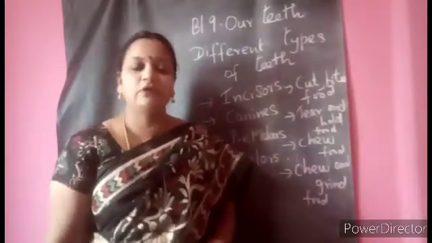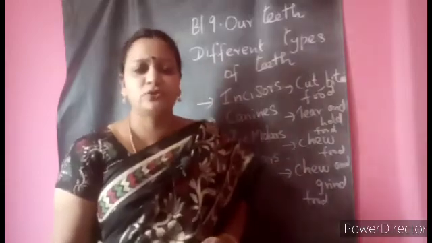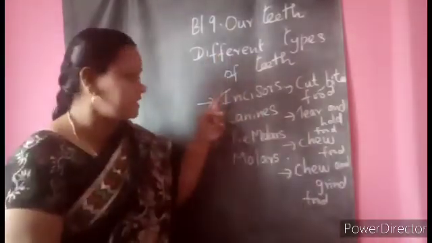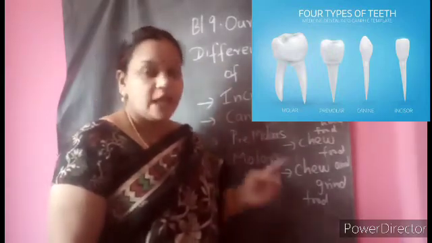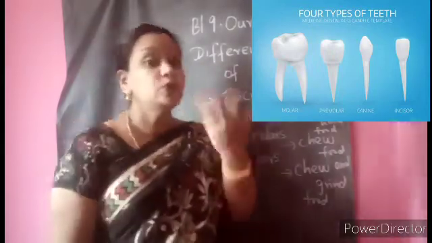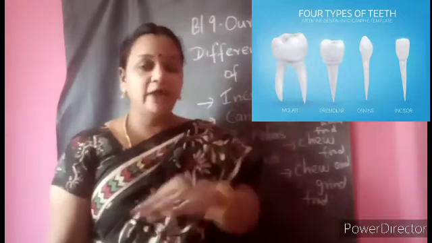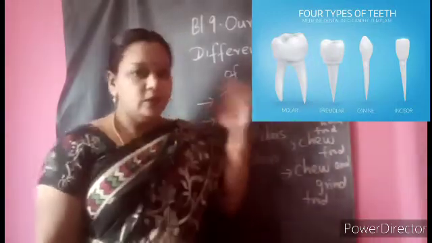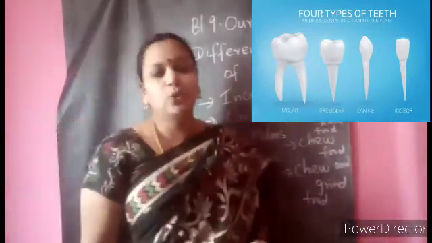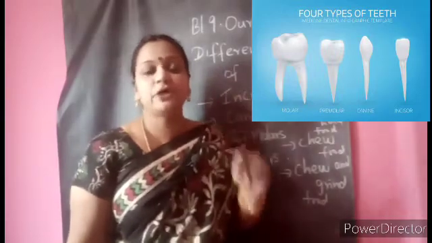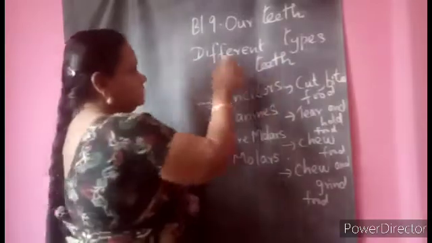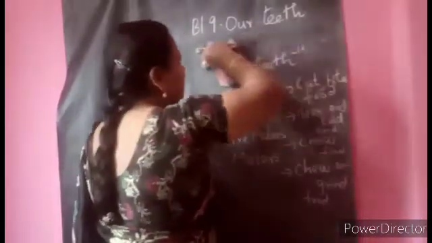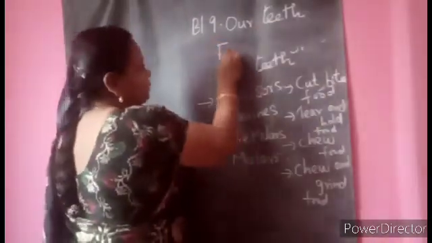On the paper in front of you, in the rough book you are using, you can write the 4 names: incisors, canines, premolars and molars. And I told you, on this side you can write how many an adult will have, so that later you can compare with what you are having. You should know for what purpose we are using the different types of teeth; we are learning today the functions of different types of teeth.